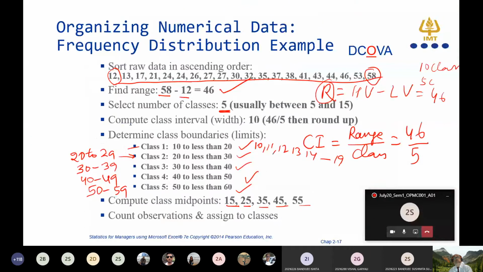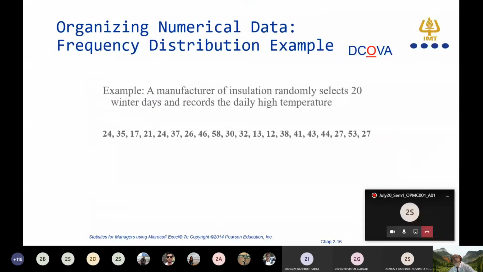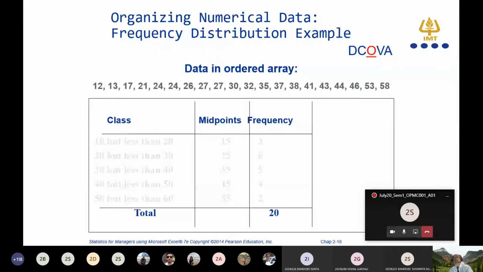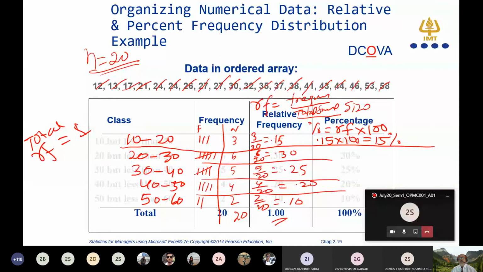This data set is pertaining to which one? Manufacturing temperature. 15% items in this sample are having the temperature between 10 to 20. Am I clear? That we can say like this? Yes, sir. Similarly, you can find out the percentage of the others, you just multiply the relative frequency by 100, you will get 30%, 25%, 20%, and 10%. Am I clear?